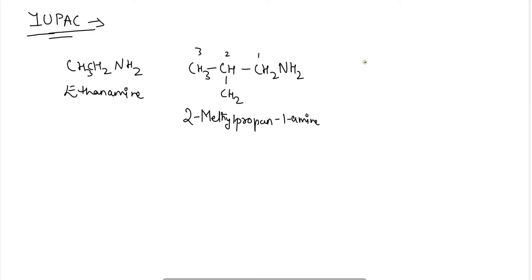For alicyclic compound, cyclohexanamine.